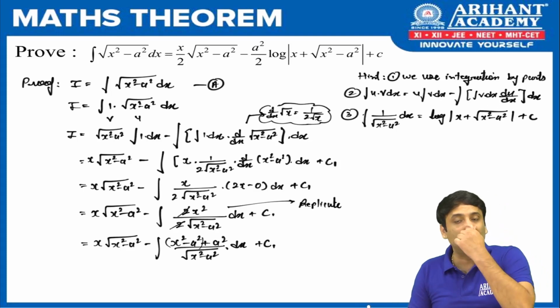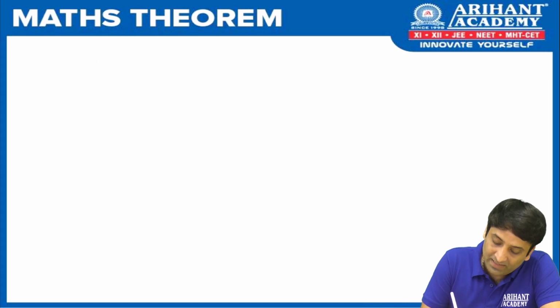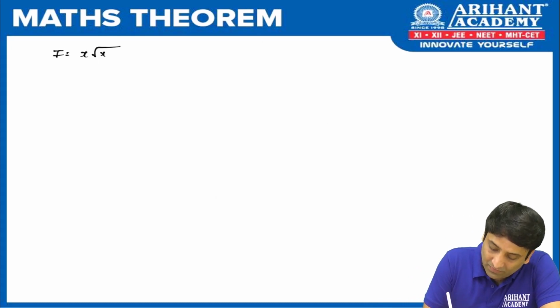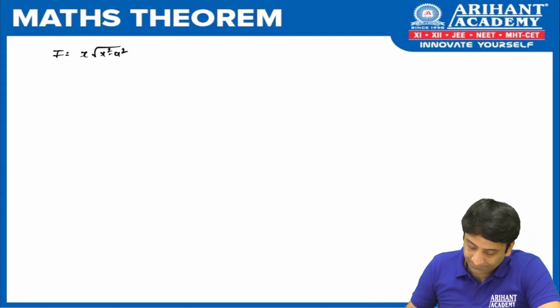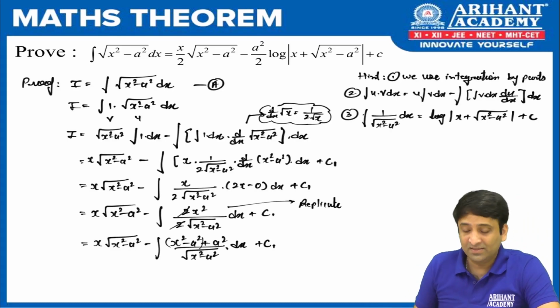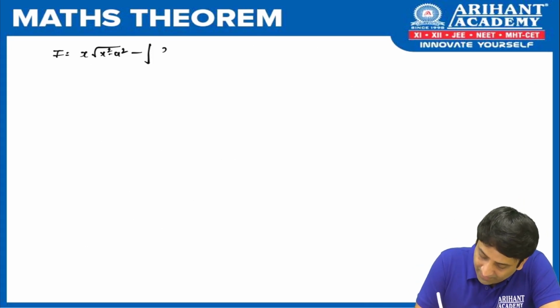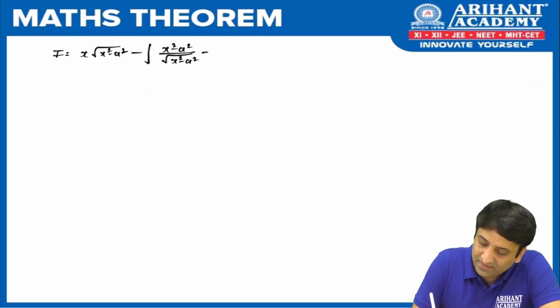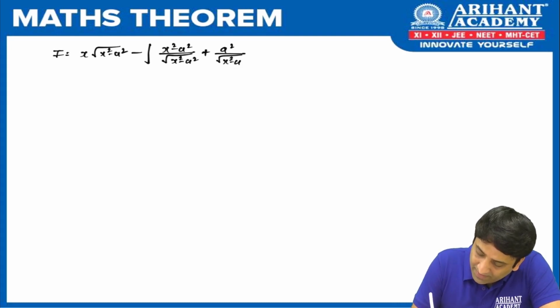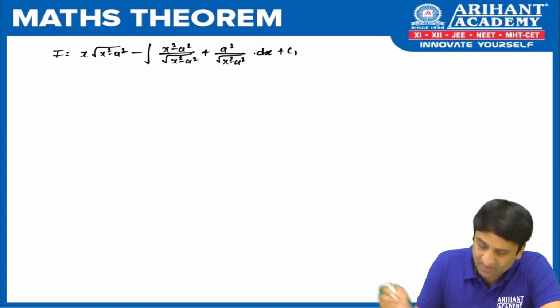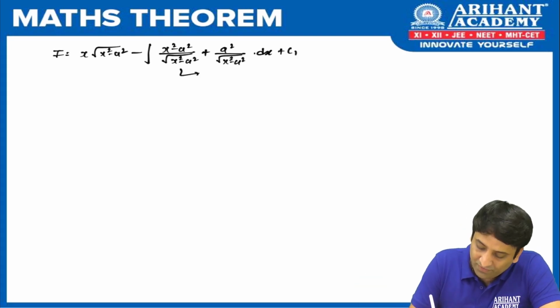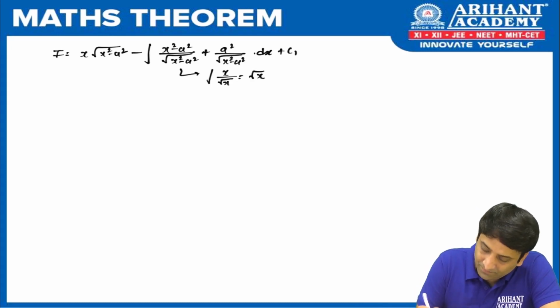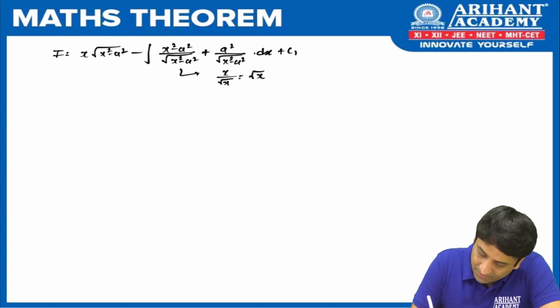Now can we separate the denominator? When I separate, what do I get? I is equal to x root of x square minus a square minus integration of x square minus a square upon root of x square minus a square, and in the second term we get plus of a square upon root of x square minus a square, the whole dx plus c1. ठीक है, I repeat, what do you find here? x square minus a square upon root x square minus a square. जब भी ऐसा आया तो कट होके क्या बचेगा? root of x square minus a square. ठीक है ना, integration नहीं, अपने को खाली root ही है.